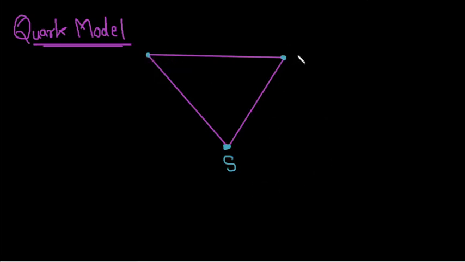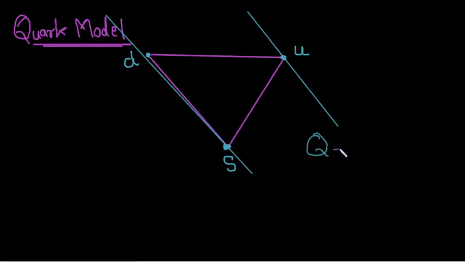Then you have the down quark and the up quark. The down quark and the strange quark have similar charges, and these quarks have fractional charges. In a similar fashion we will draw diagonal lines for their charges.